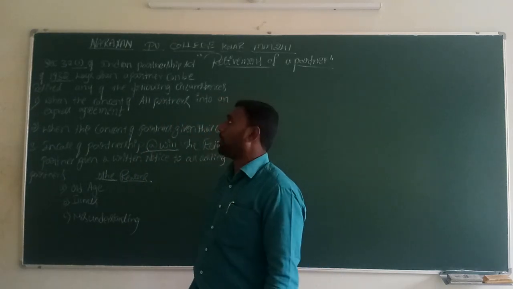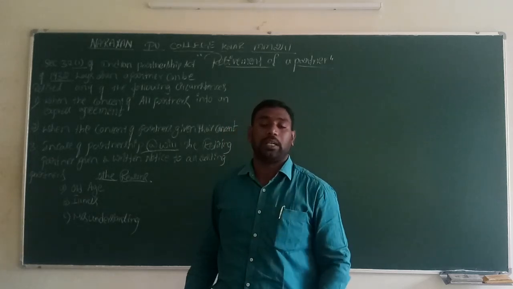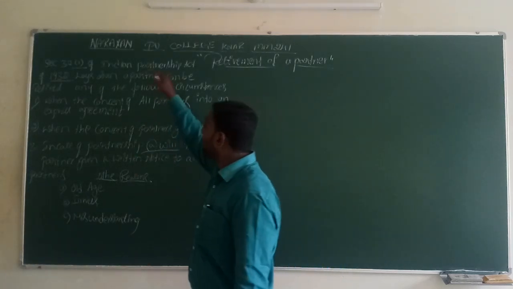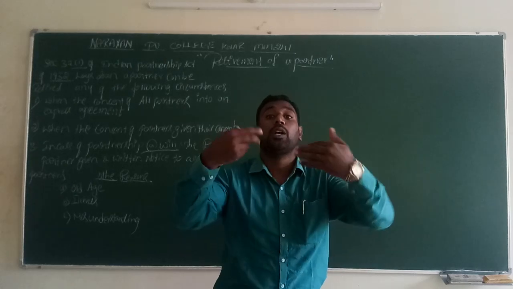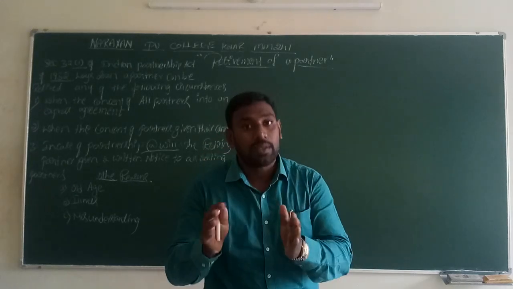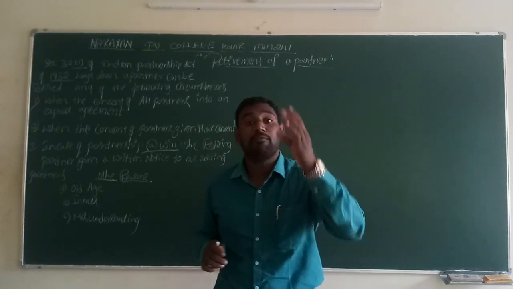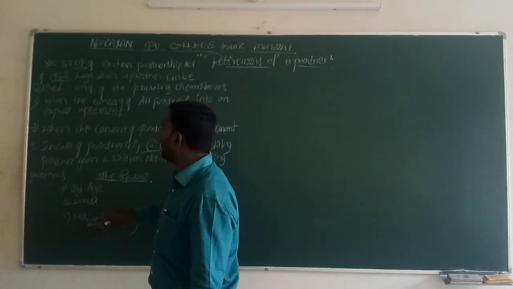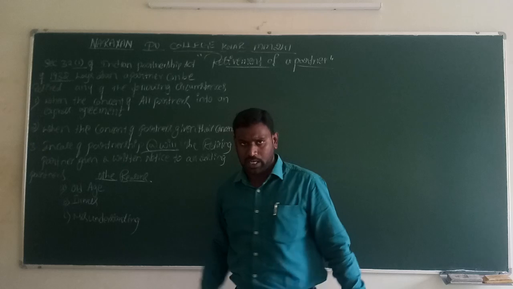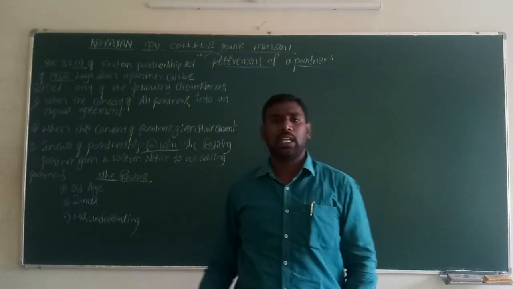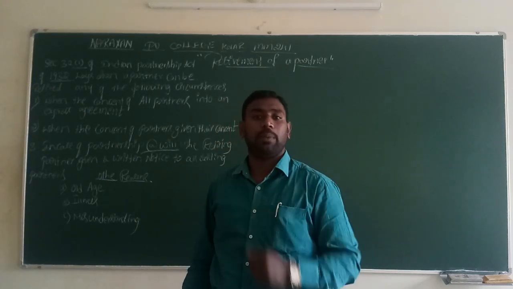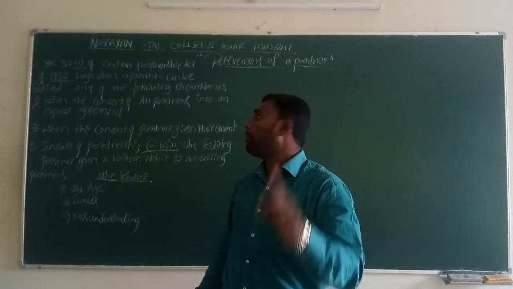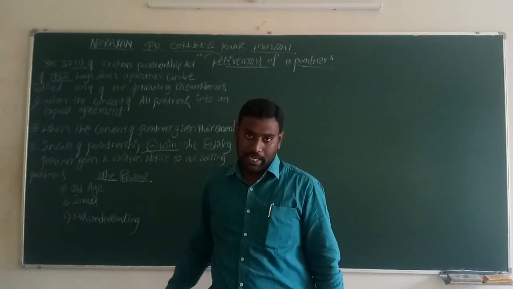Section 32 subclause 1 of this act of 1932 says that if a partner wants to retire, there are some three valid reasons. A partner can retire in any of the following circumstances. Out of these three reasons, any one reason is applicable for a partner to retire.